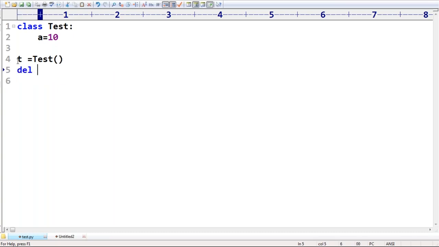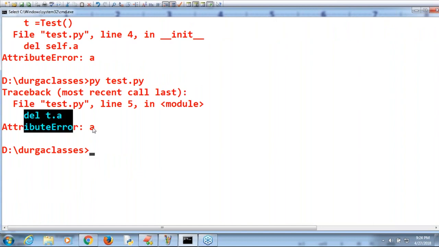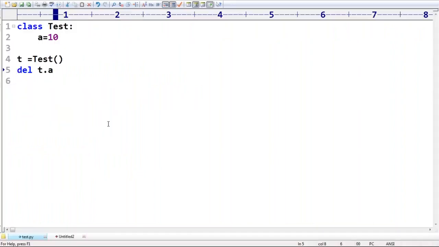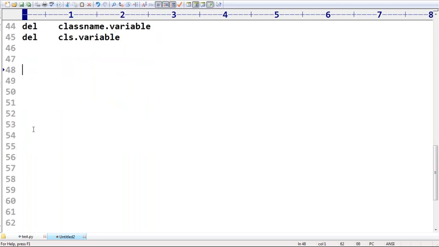Here, see del t dot a, del t dot a. Now also we get the problem by default, attribute error. So if you want to delete your static variable, the only possible option is either by class name or by the cls variable. By mistake, if you try to use the self keyword or an object reference, immediately you are going to get an error. Clear? How to delete static variables based on our requirement, and how to add static variables based on our requirement, we covered already. Okay, so that's all.